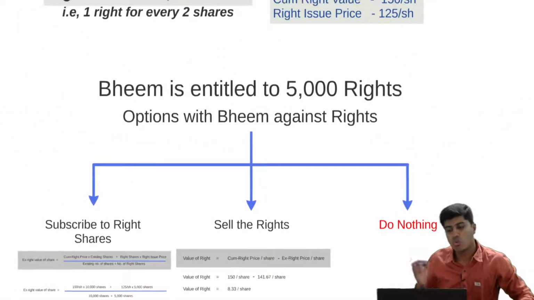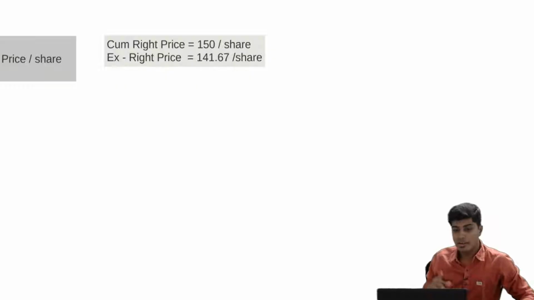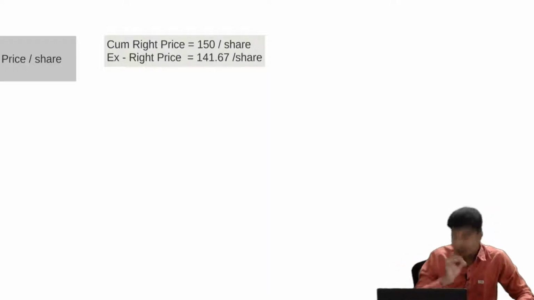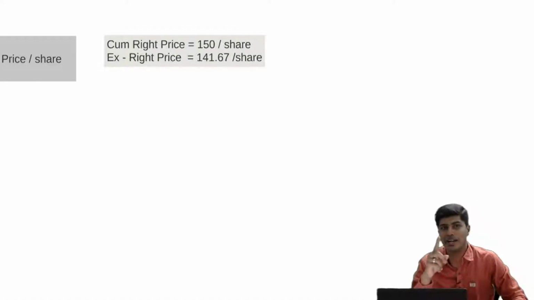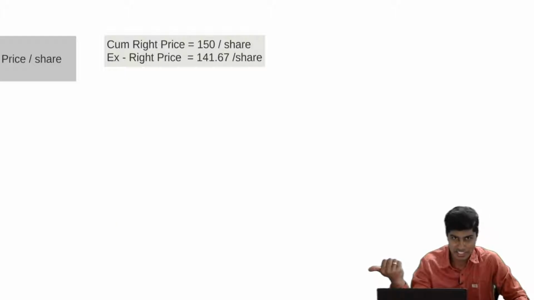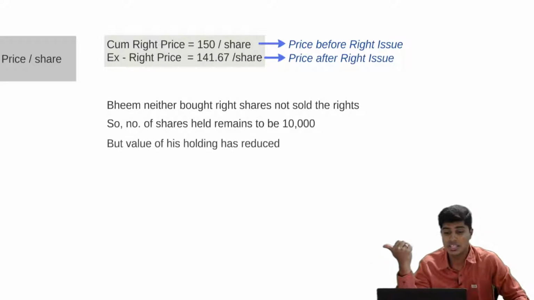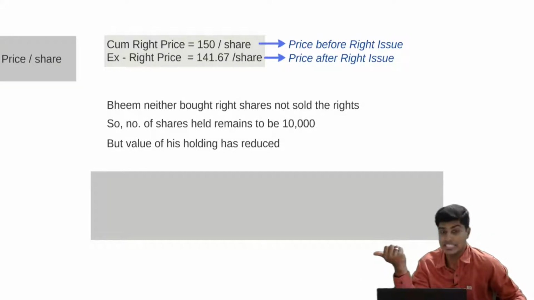Going a little further, what if Beam does nothing? Beam doesn't buy shares, Beam doesn't sell the rights to somebody, then Beam's 10,000 shares will remain the same even after the right issue. But before the right issue, per share price was 150. After the right issue, per share price becomes 141.67. Meaning he had 10,000 shares at rupees 150, and now he has 10,000 shares at rupees 141.67.